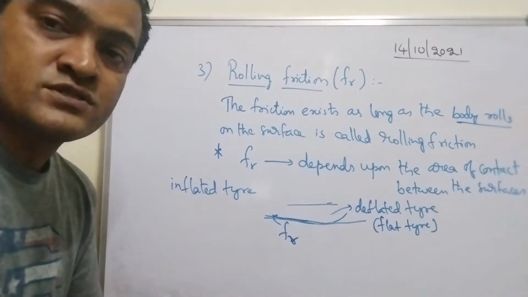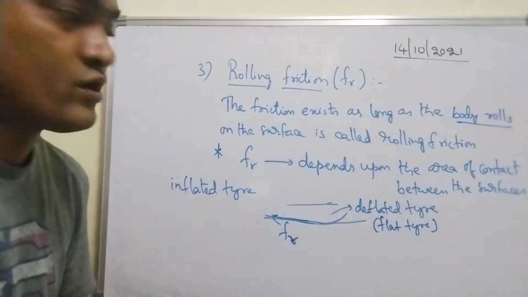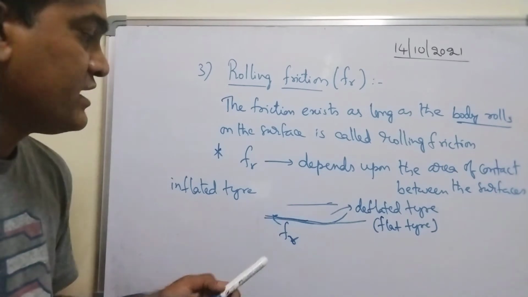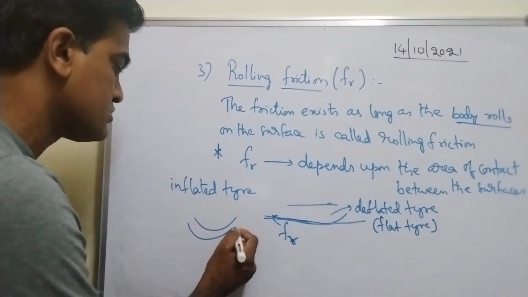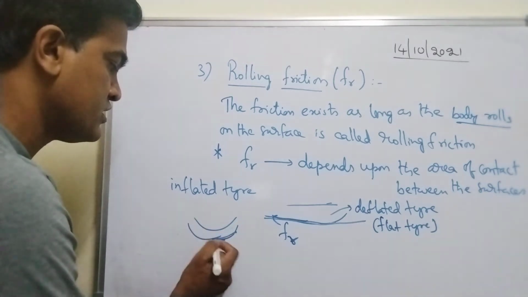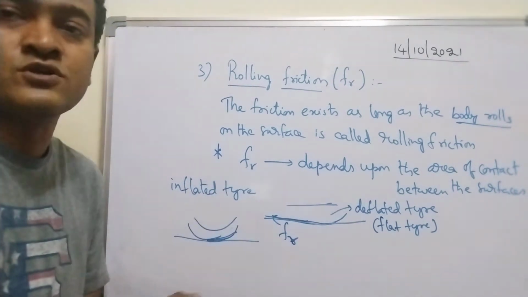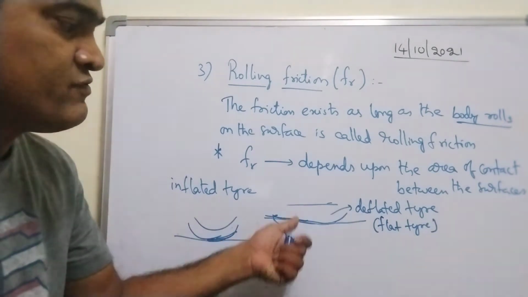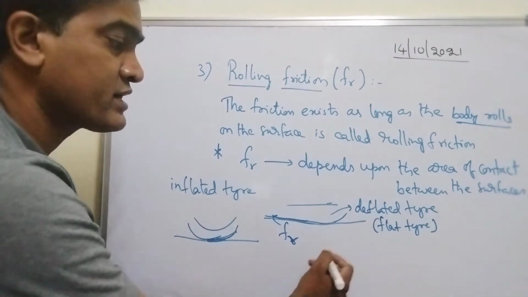So rolling frictional force depends upon the area of contact. That is the reason I am giving you. Inflated tire means the tire is smooth, completely filled with air. This runs smoothly on the road. Whereas deflated tire, here rolling friction will be more, because area of contact is more.